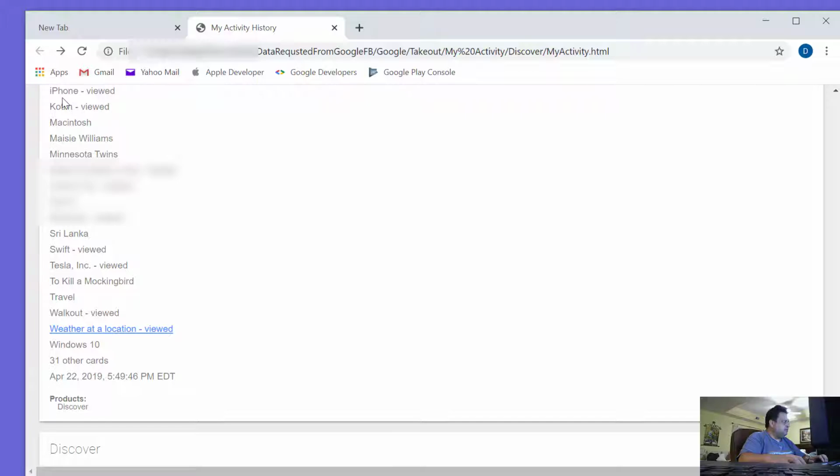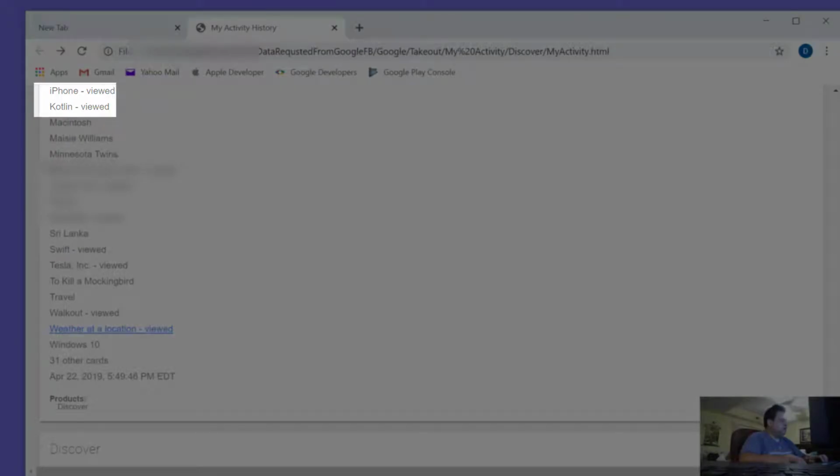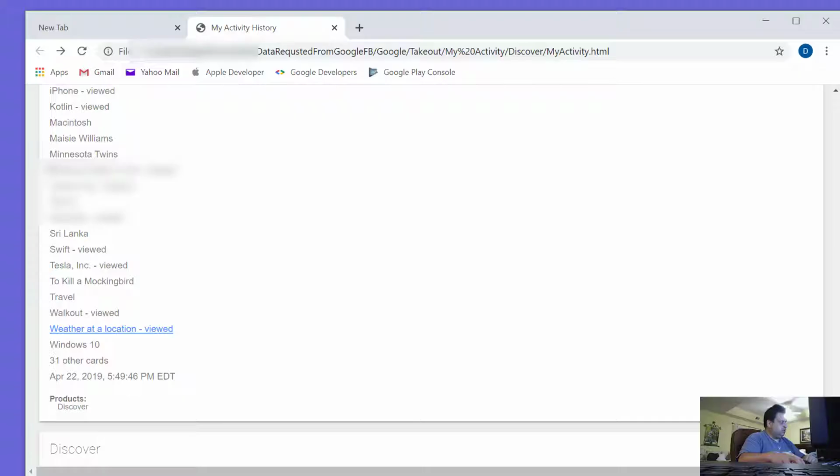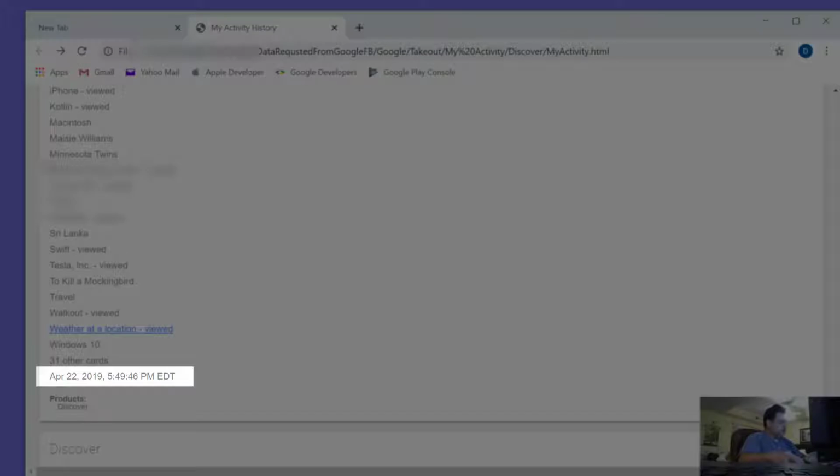Also has something called cards. So basically it shows the things that I've, so here, for example, says iPhone viewed, Kotlin viewed. So these must be things that I've done, so it's making a note of that. Macintosh, these are the things that it thinks I may be interested in. Sri Lanka, this is probably because there was some kind of event on this date, April 22nd, 2019.